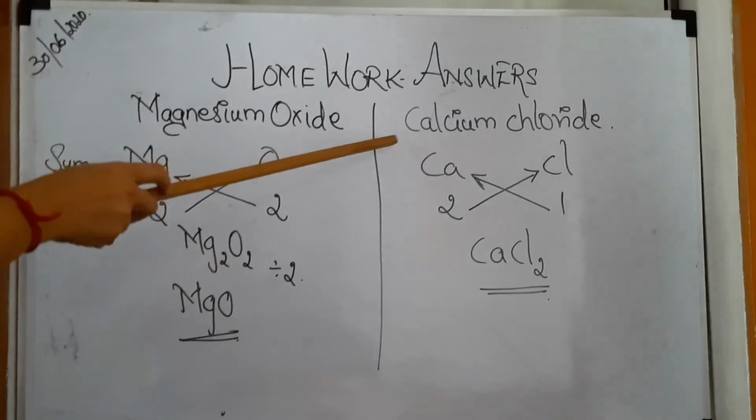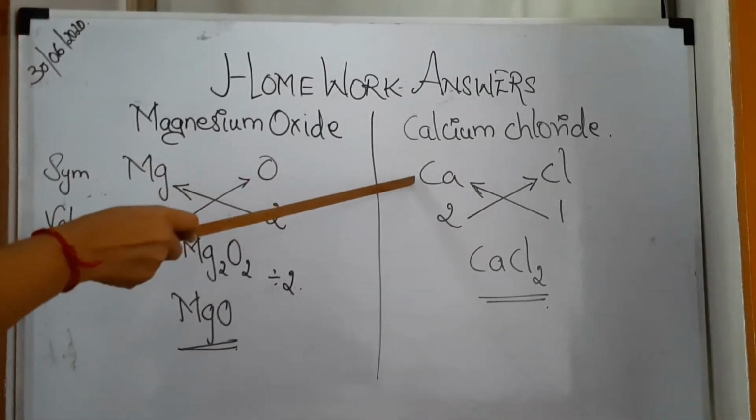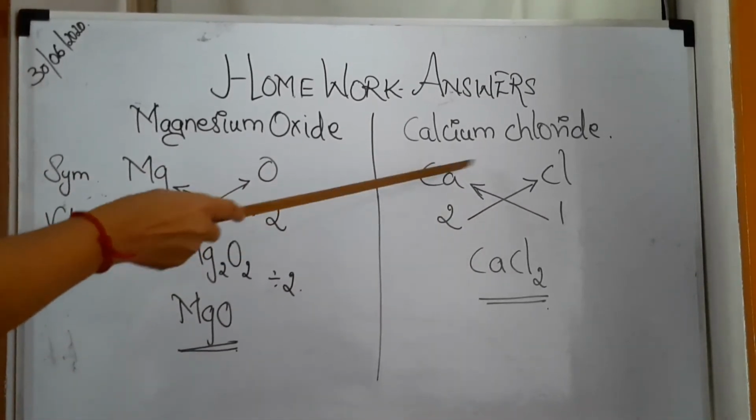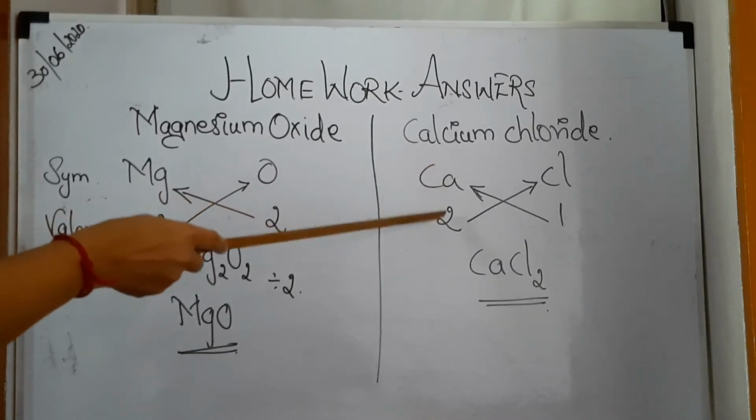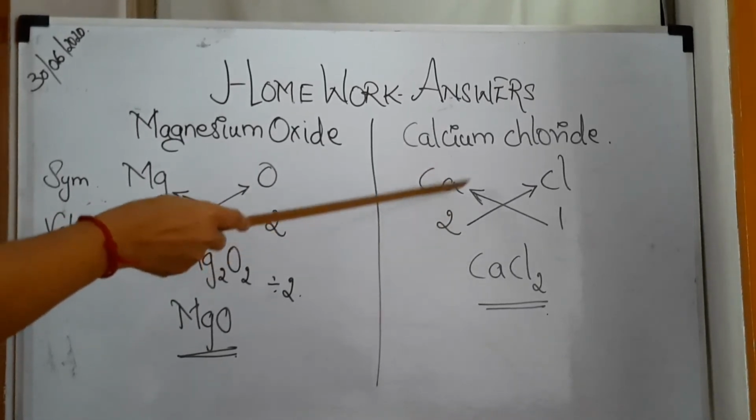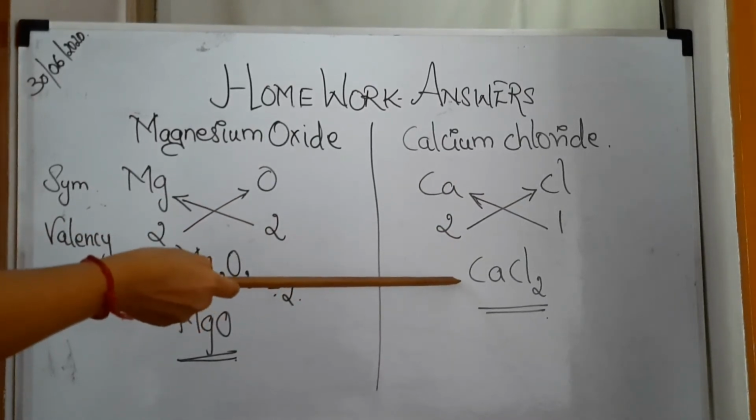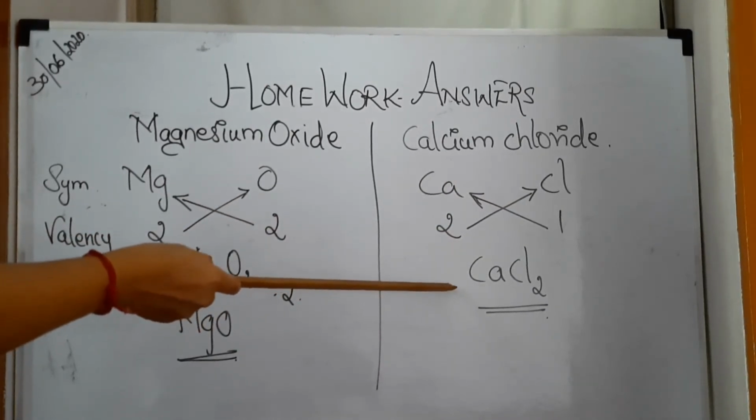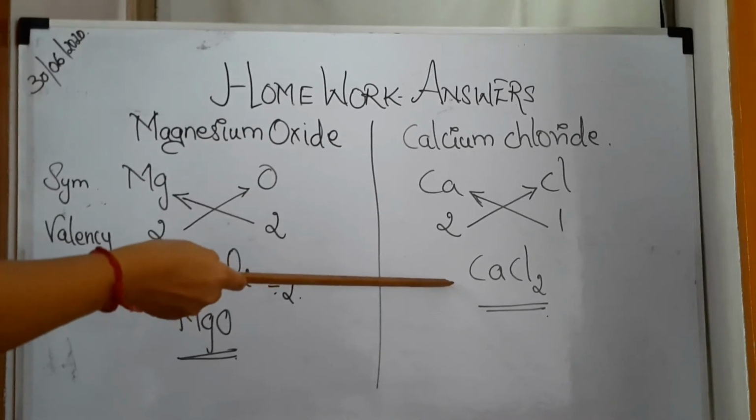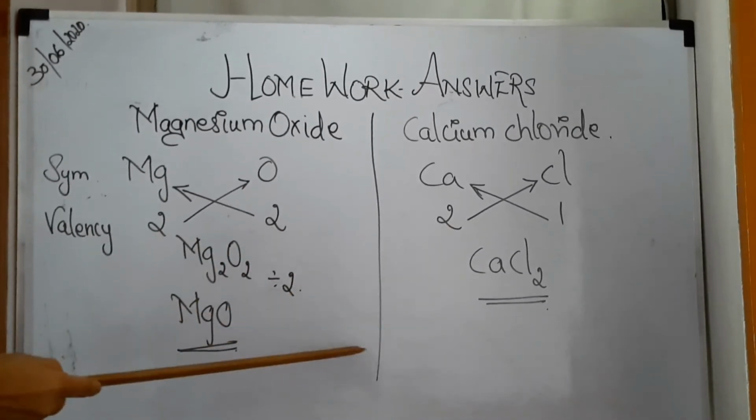Now, calcium chloride. First you will write the symbols Ca and Cl. The valency of Ca is 2 and for chlorine it is 1. Then you cross it, you write it as CaCl2. Beautiful, right? Okay, children. So practice like this.